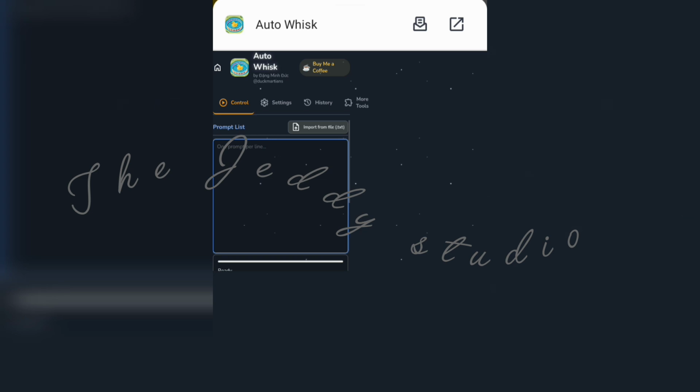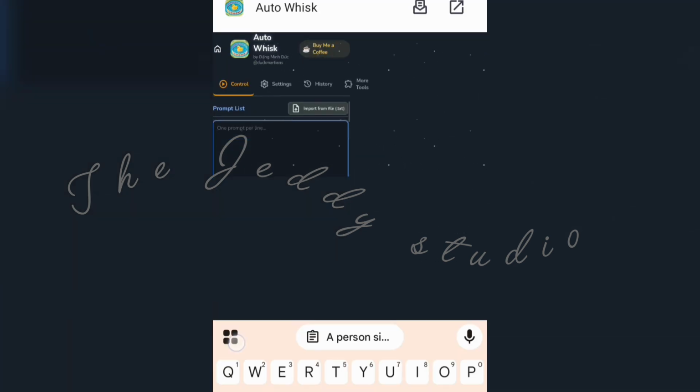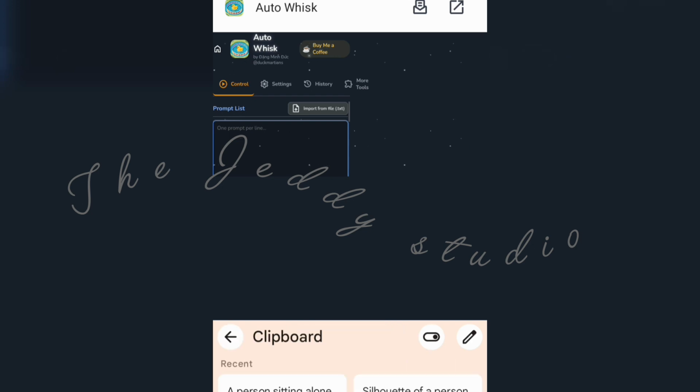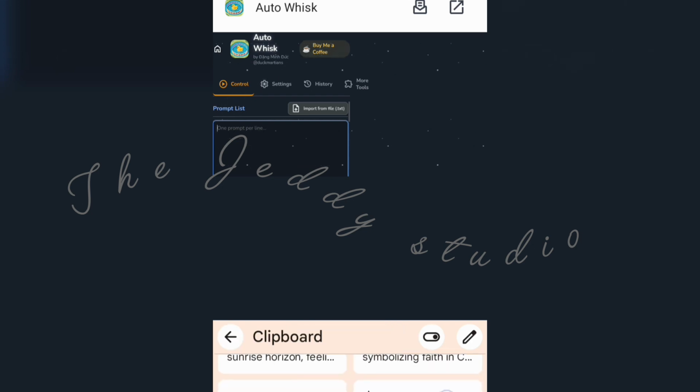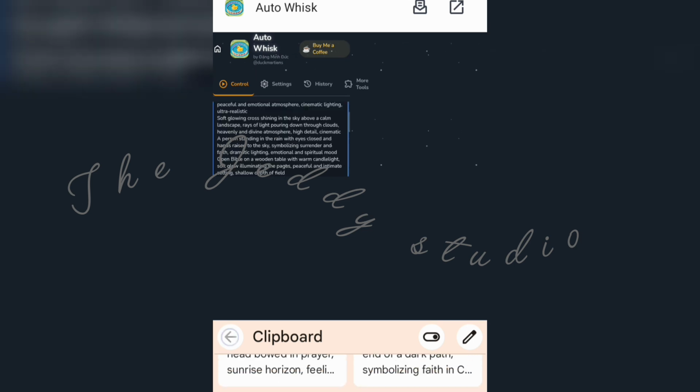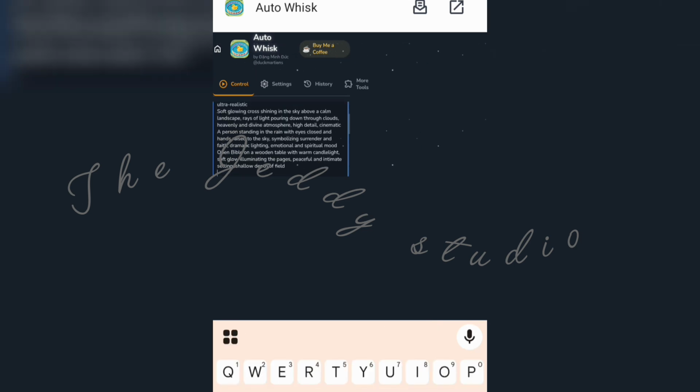You need now to copy our prompts here, all of them at once. Okay, so I'm going to copy my prompts here using my clipboard. The first prompt, it was this one. I will paste it there. I would paste the second one. I'll first of all give them some space. You must give them some space because they are different.